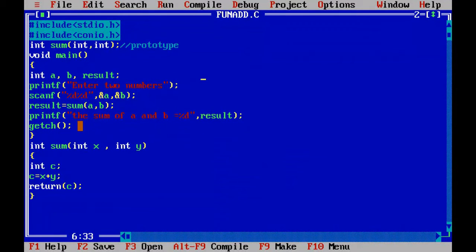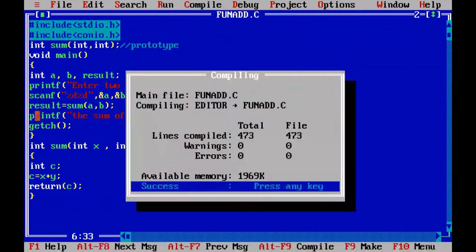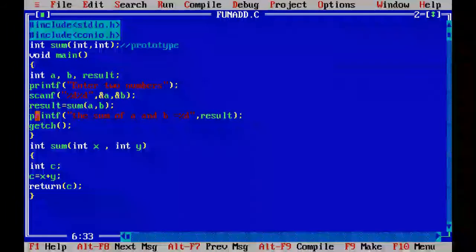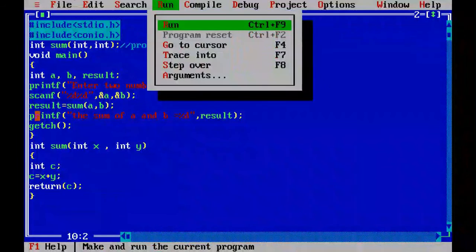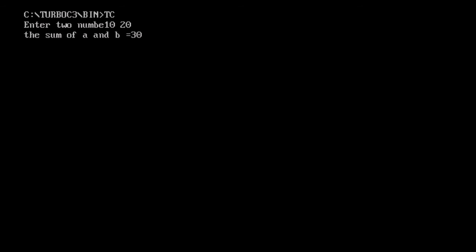And getch is just to hold the screen. Now I will show you. First, compile the program; it is successful. Now execute the program and enter two numbers. Suppose I have entered the first value as 10 and the next value as 20. Now you can see the sum of A and B is equal to 30.